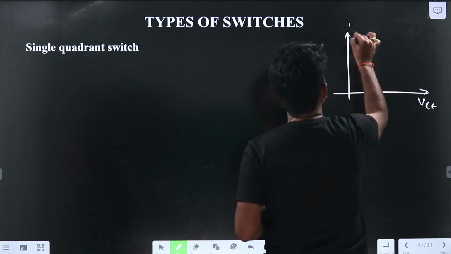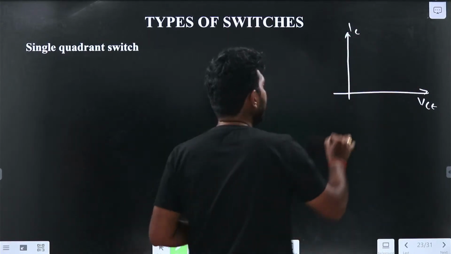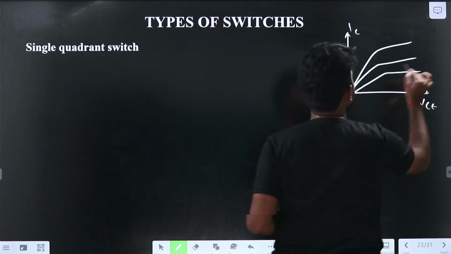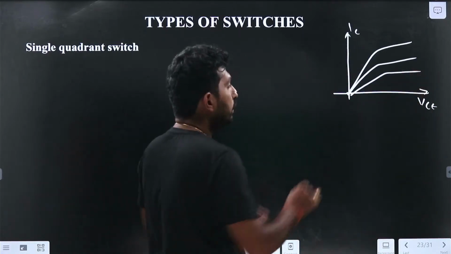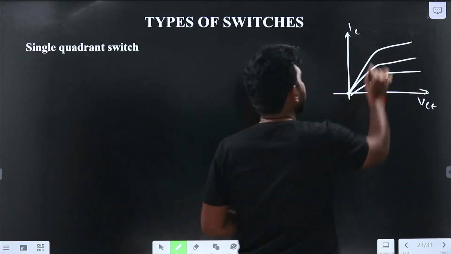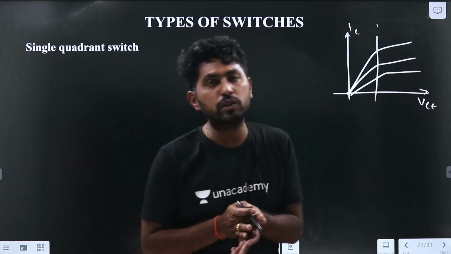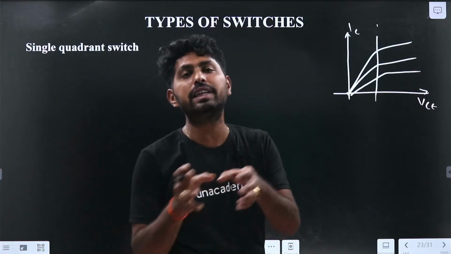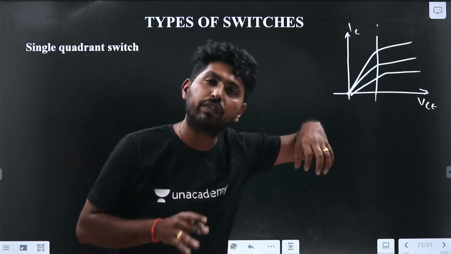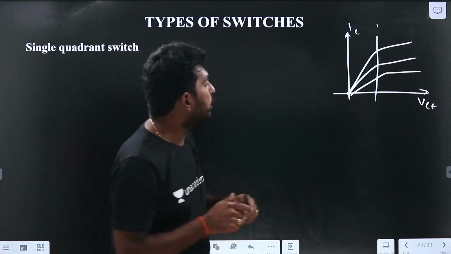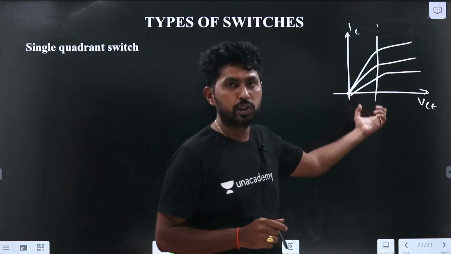IC. So what happens? The characteristics will be like this. For the different base currents, the characteristics will be like this. Because here we are using the transistor as a switch, it will operate in either the cutoff region or the saturation region. It will not operate in the active mode. And here we need to give the positive voltage.